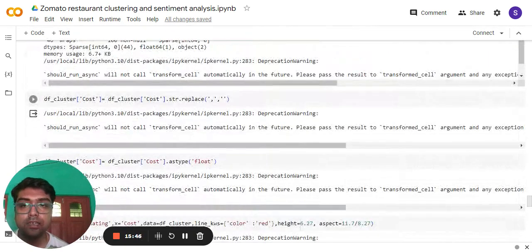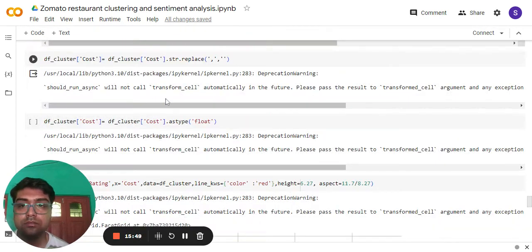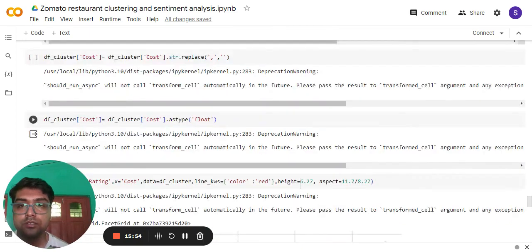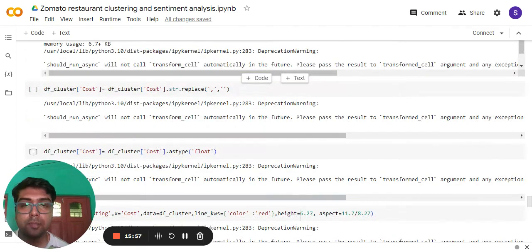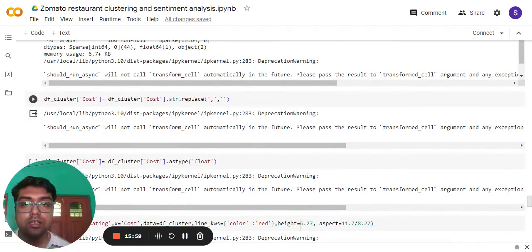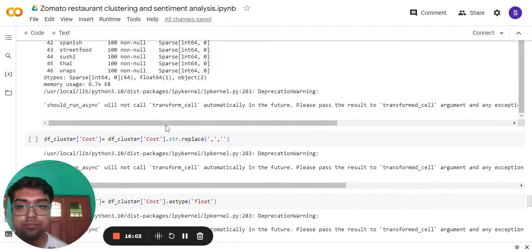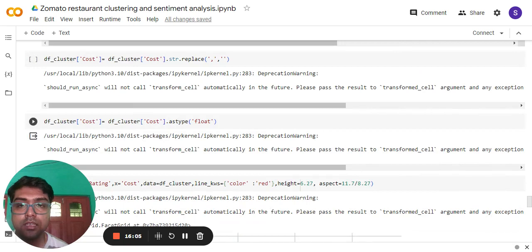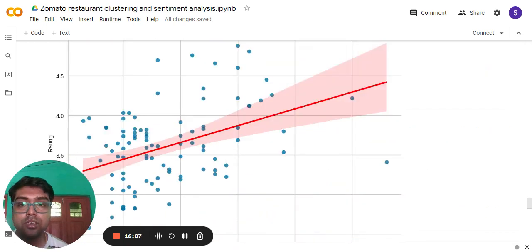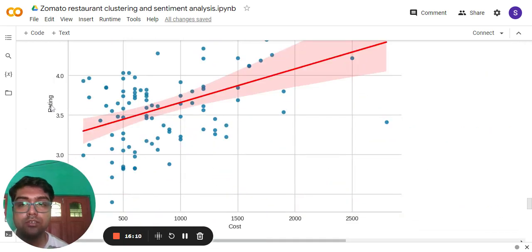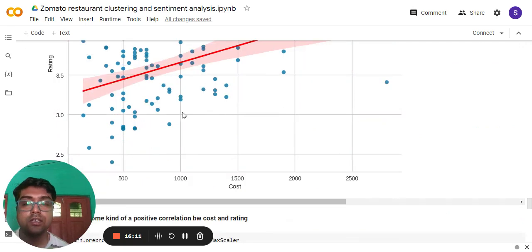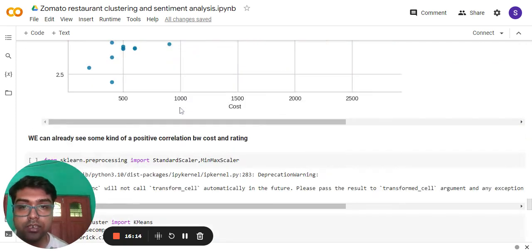And after that, in the cost column, I replaced the comma with a blank, and then changed the cost column to float. Now we can see and plotted them. Now we can see the ratings and cost are positively correlated.